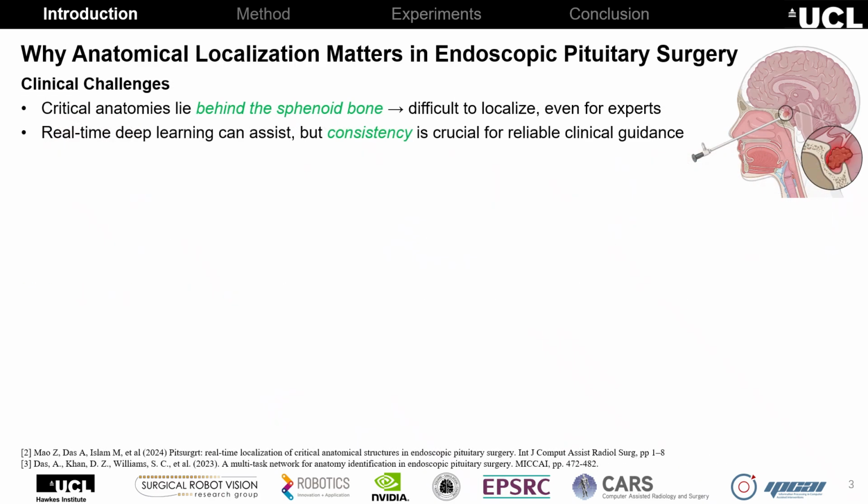During endoscopic pituitary surgery, neurosurgeons must carefully identify a safe entry area on the scalp to access the tumor. This is challenging because the critical structures lie behind the sphenoid bone and are not directly visible in endoscopic views. Although existing deep learning-based methods show promise, prediction consistency, crucial for reliable clinical guidance, remains unsolved.